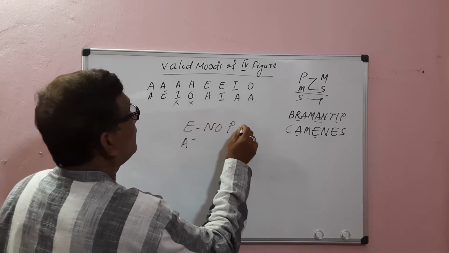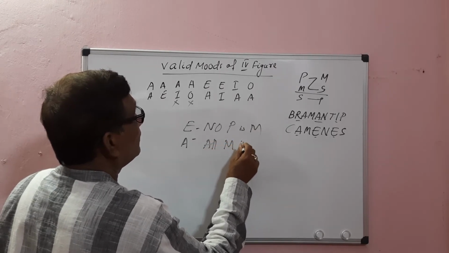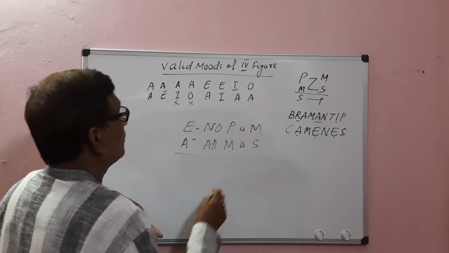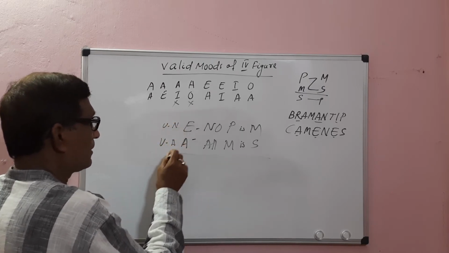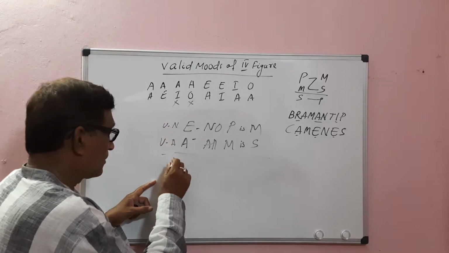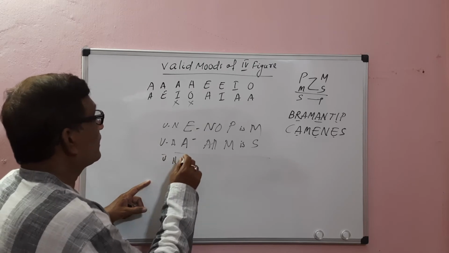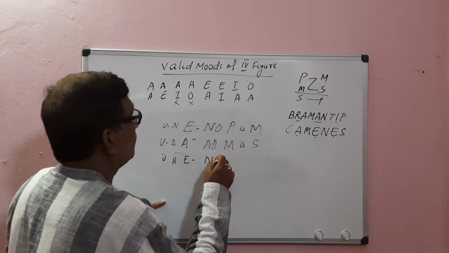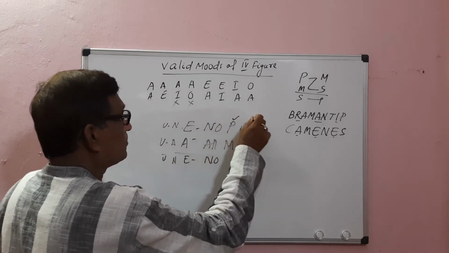No P is M. All M is S. Conclusion: universal negative. This is universal affirmative. When one premise is affirmative and one is negative, the conclusion must be negative. When both are universal, the conclusion must be universal negative, meaning E proposition: No S is P.